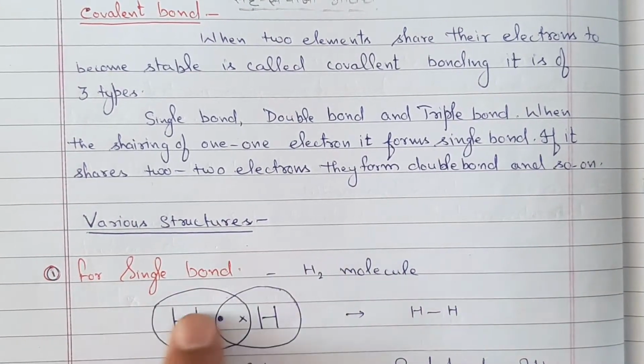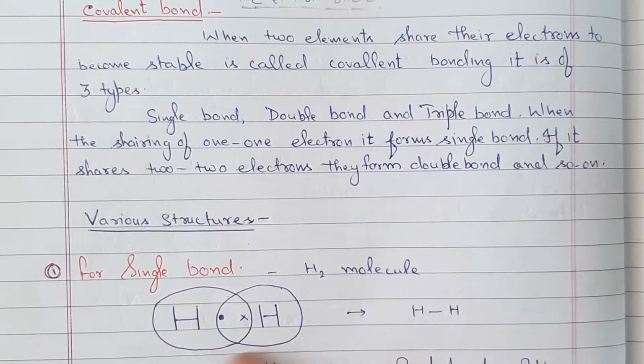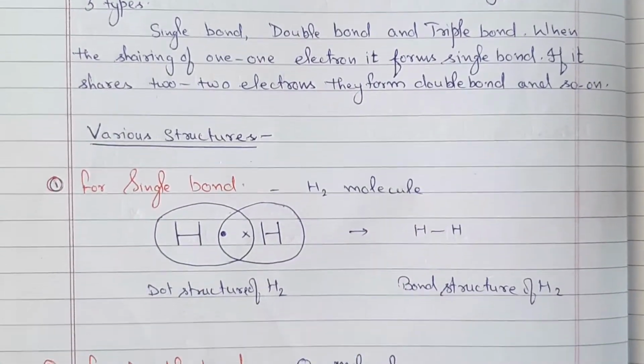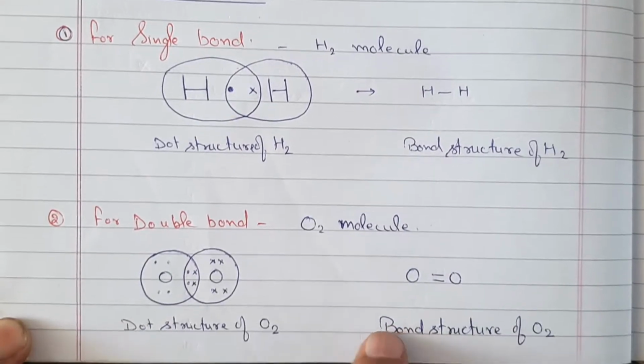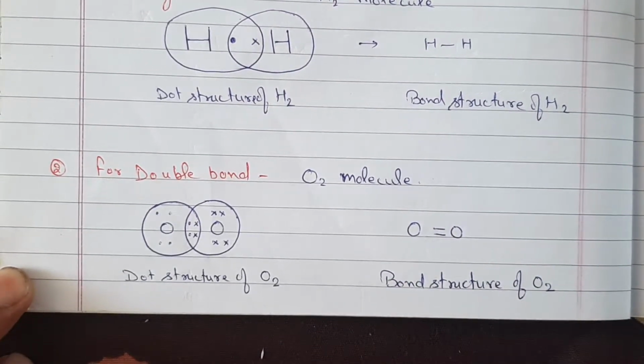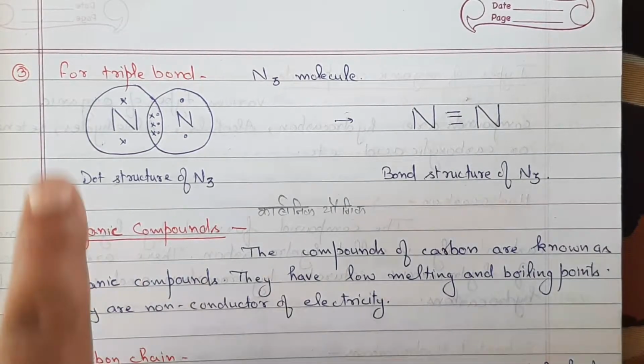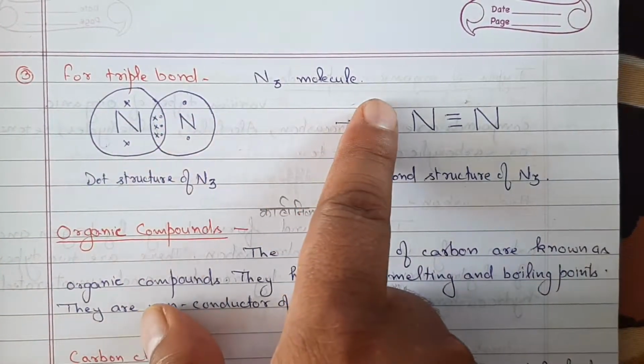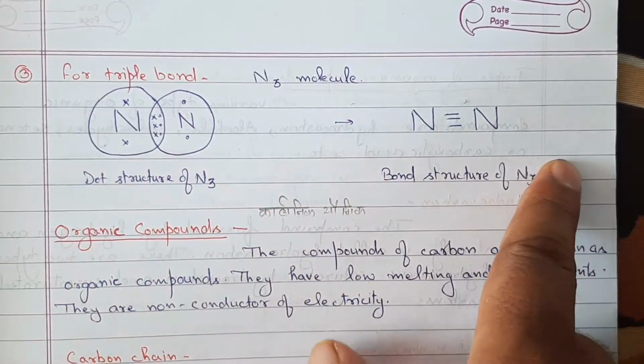Various structures. For single bond, the hydrogen molecule, figure is shown. For double bond, the oxygen molecule, figure is shown. For triple bond, the nitrogen molecule, figure is shown.